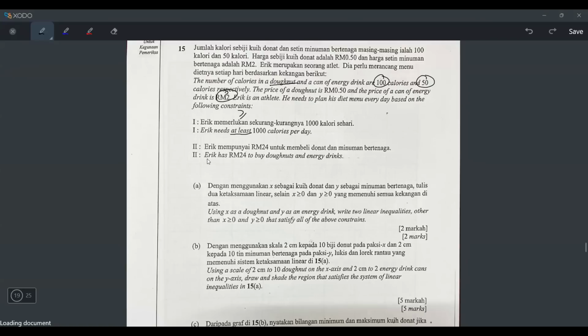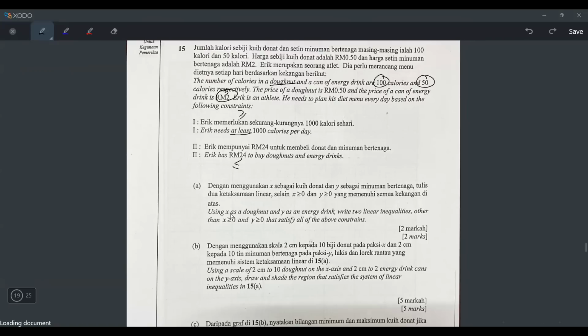And then they say Eric has 24 ringgit to buy donuts and energy drink. Although they never say at least or at most, or minimum or maximum, you should know that this is at most. It means this should be smaller than something. Because imagine if you only have 24 ringgit in your pocket to buy stuff, you cannot spend more than 24 ringgit. If you spend more than 24 ringgit, how are you going to pay? So although they never mention any keywords here, it should be smaller than something. You just think logically.